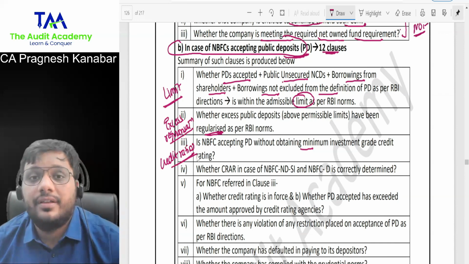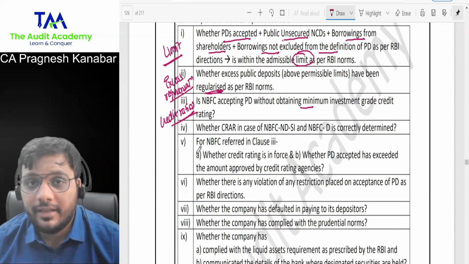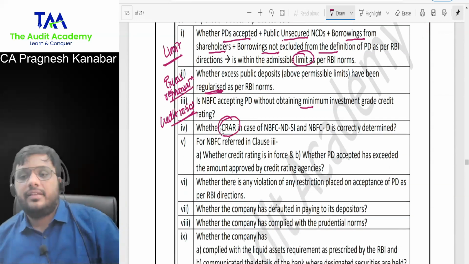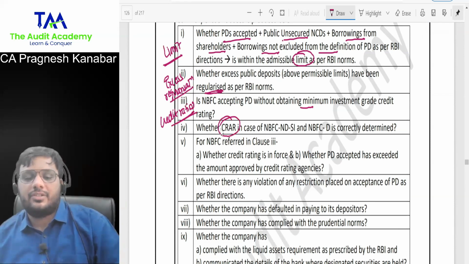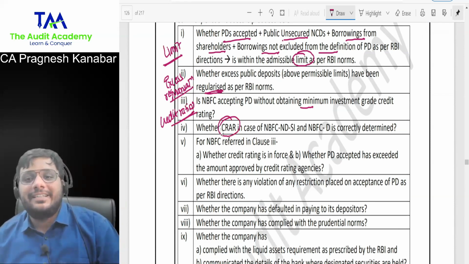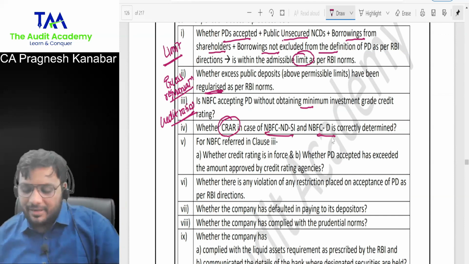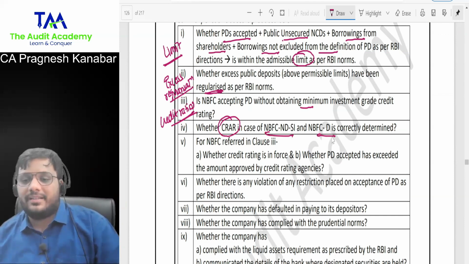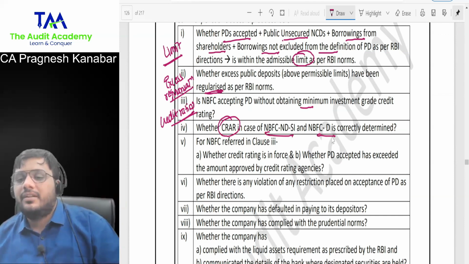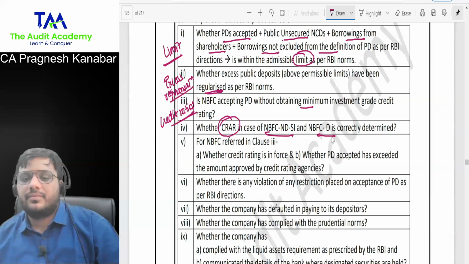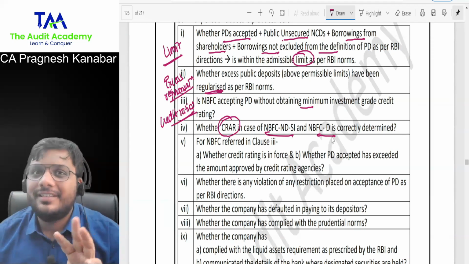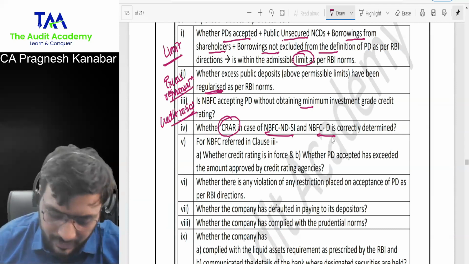Next. CRAR, capital risk adequacy ratio. Remember that CRAR? What is the CRAR for NBFC, NDSI and NBFCD? Come on, tell me. 15%. And minimum tier 1 capital 10%. For gold jewelry, 12%. Yes, tier 1. So they can question you over here. See how dots are getting connected. Okay, so CRAR.